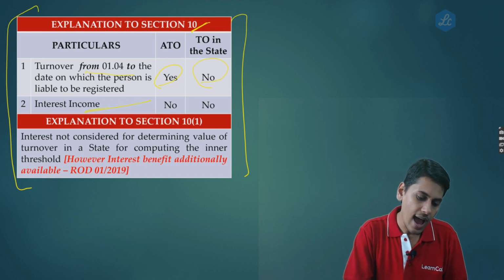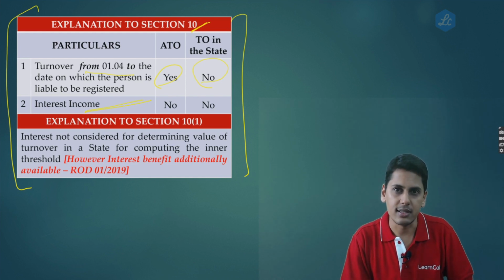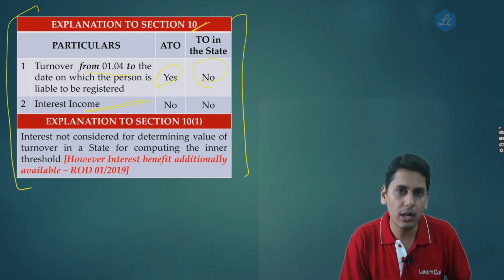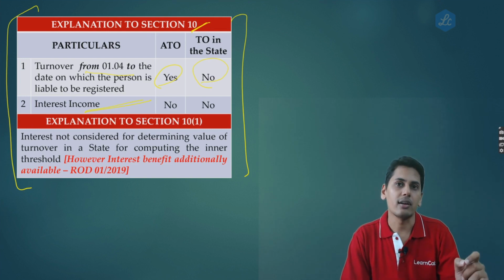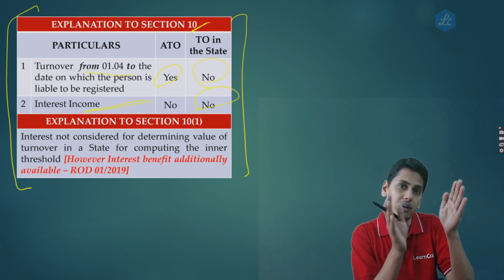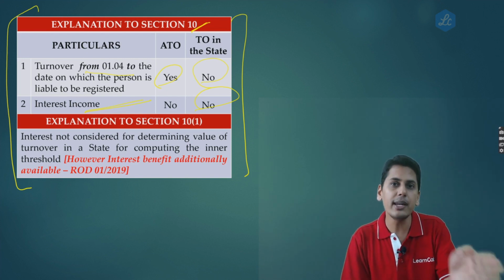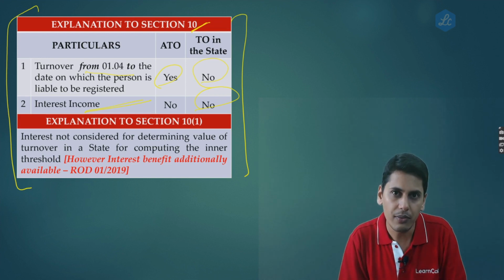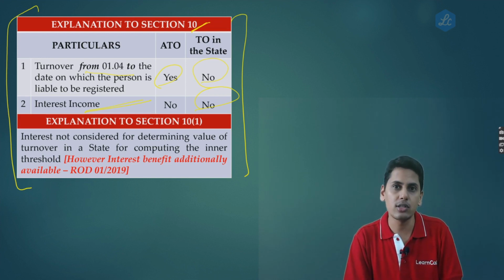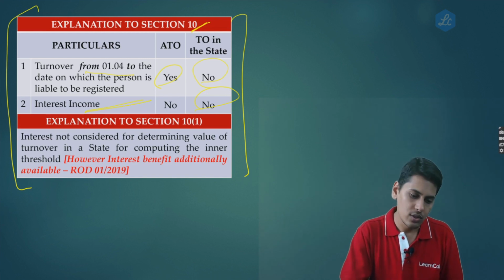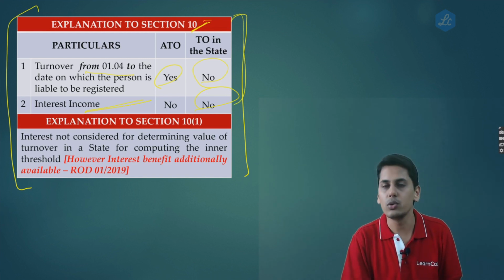The second one, as regards interest income, it will neither form a part of my aggregate turnover nor a part of turnover inside the state. So even while computing my eligibility to opt or to continue under the composition scheme, I will ignore interest income, and also while paying taxes, while I compute the turnover inside the state, I will ignore the interest income. So these were explanations 1 and 2 to section 10.